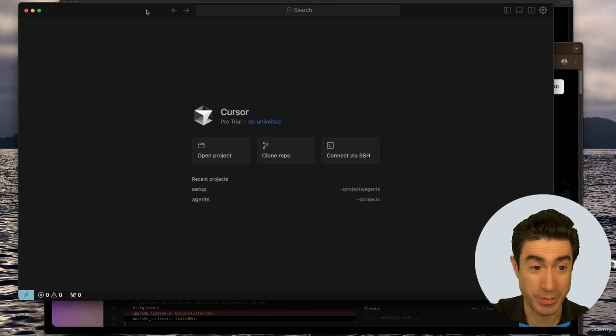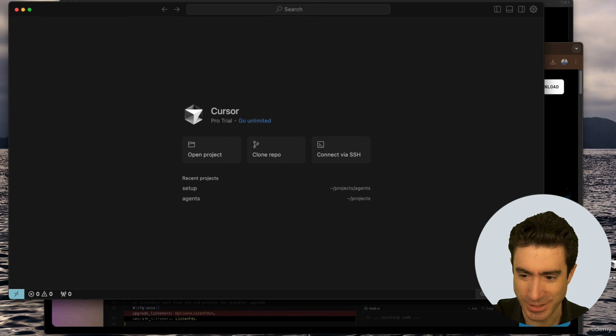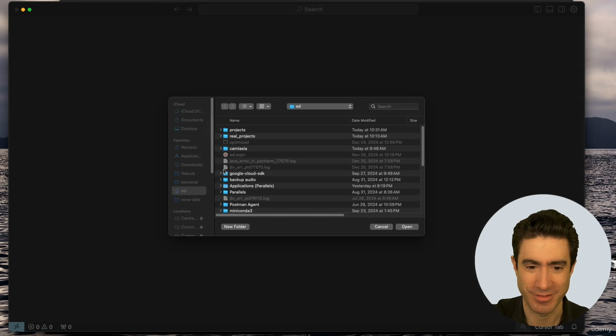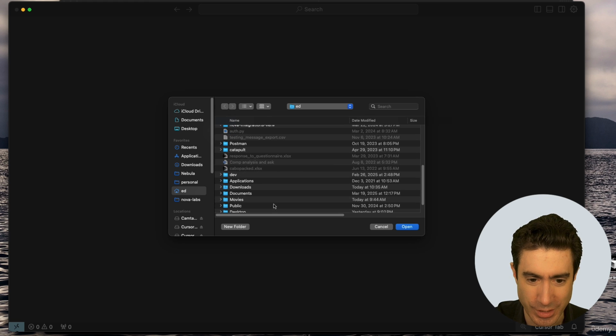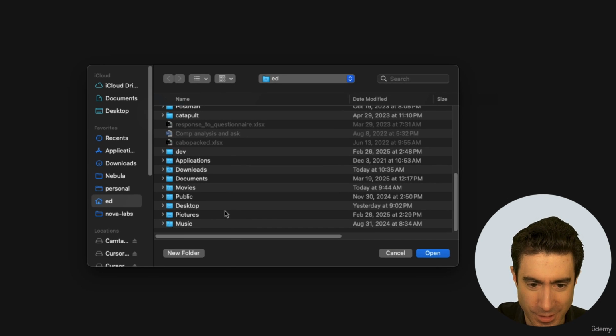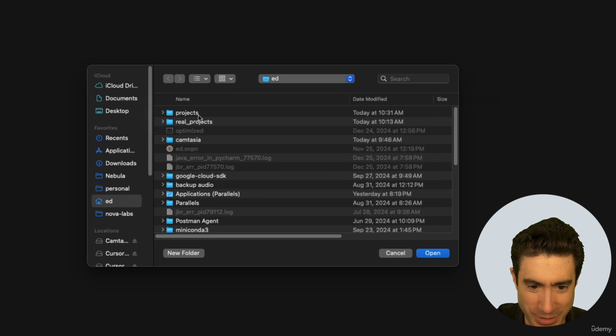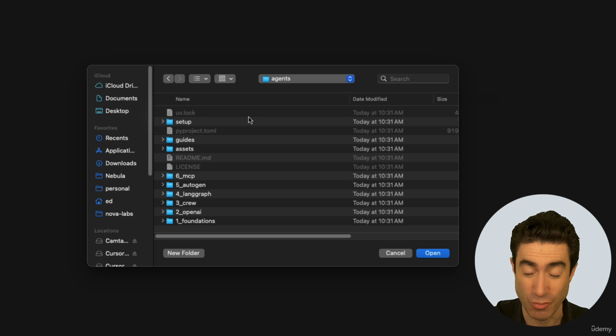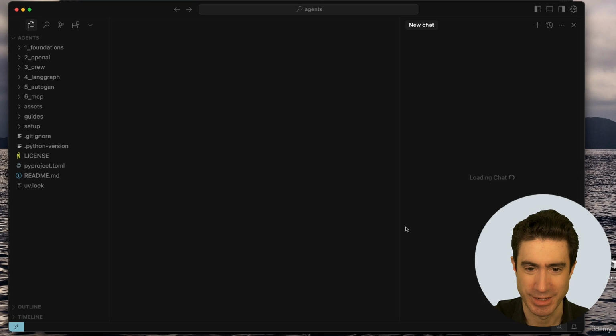Okay, so once you've opened up Cursor, freshly installed, this is what it should look like, a nice big empty screen. And we're going to press the Open Project button right here. And we're going to then navigate to Projects, wherever that is. I guess it's going to be at the top, Projects, and then Agents, which is the new folder that we've just installed. This is known as the project root folder. Here it is. And then we're going to press open.